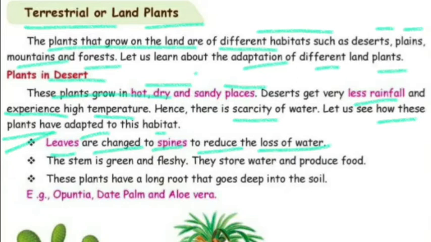These kinds of plants have leaves, but the leaves are changed to spines because leaves have pores. In the last video I taught you that each leaf has holes on its surface called stomata, and through them they lose water by the process of transpiration.